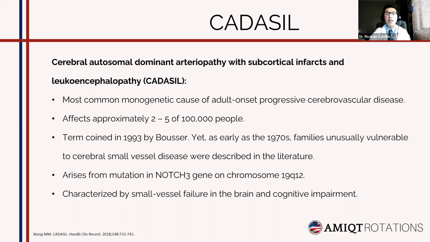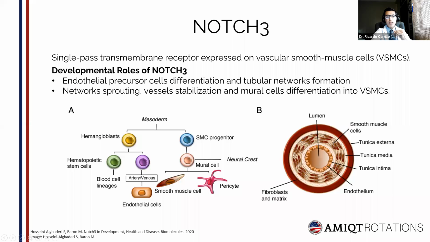It was coined in 1993 by Bousser, yet as early as the 70s, families who presented with an unusual clinical presentation of cerebral small vessel disease were described in the literature. The cause of this disease is a mutation in the NOTCH3 gene on chromosome 19. It is characterized by small vessel failure in the brain and cognitive impairment. We will talk a little bit about NOTCH3.